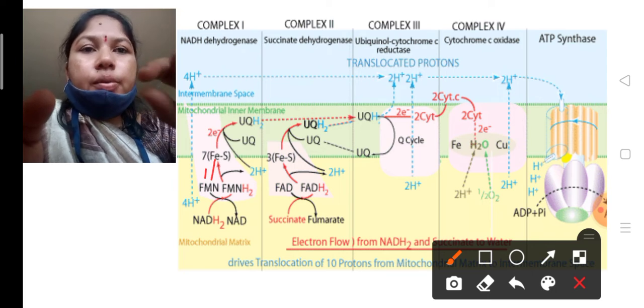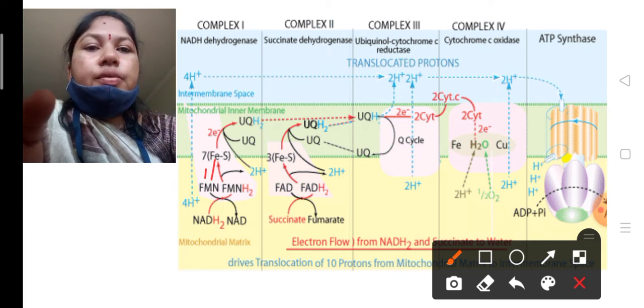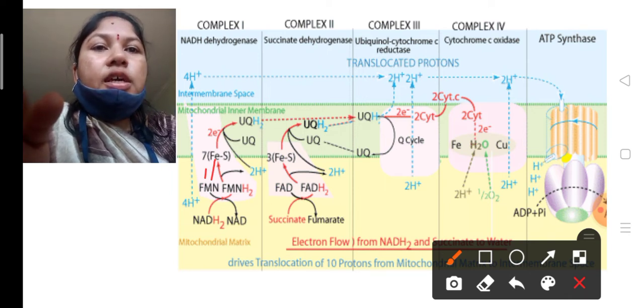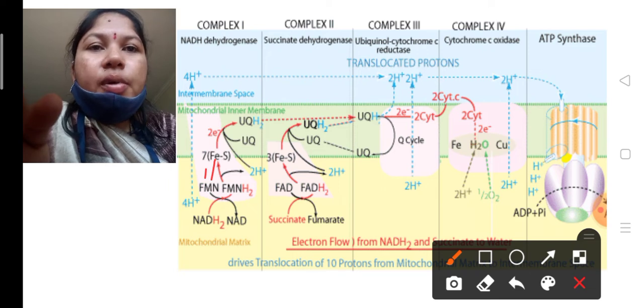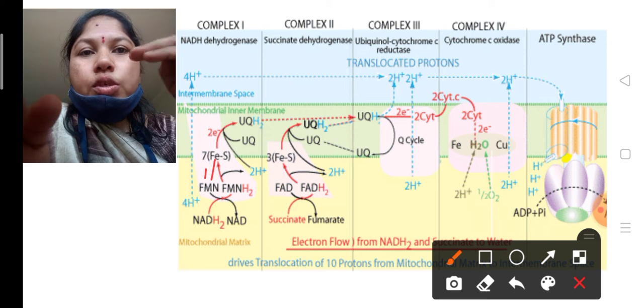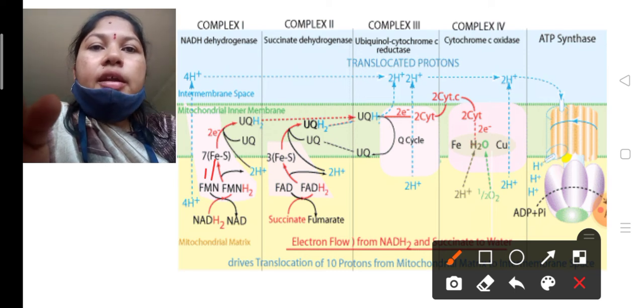From the matrix it transfers the 4 protons into the intermembrane space. Here, from complex 1 you have to remember that 4 protons move from the matrix to the intermembrane space and 2 electrons are produced.